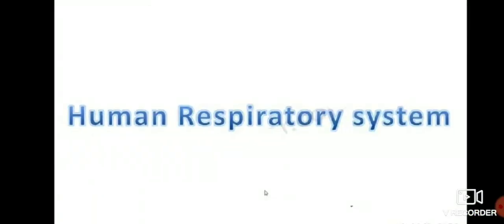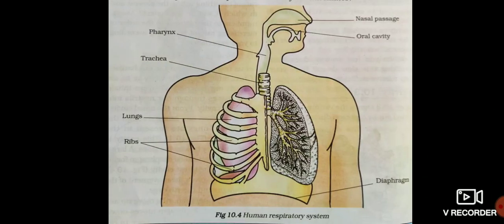And next, human respiratory system. First is the human respiratory system. After that, the respiratory system in cockroach. Next, the respiratory system in earthworms, and respiration in plants. First one is the human respiratory system.